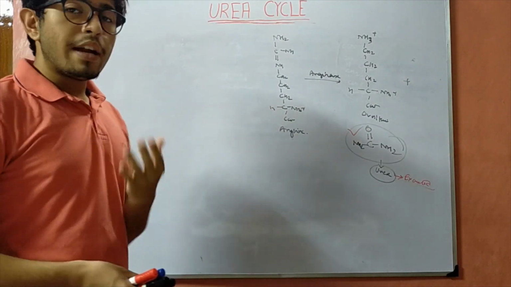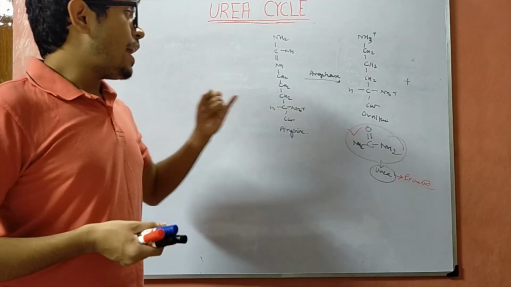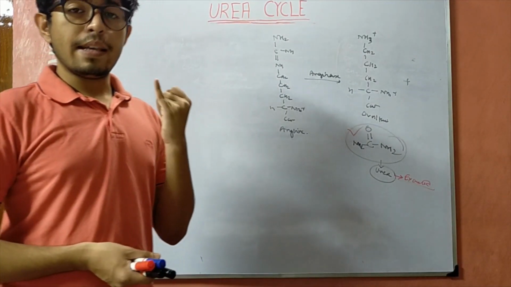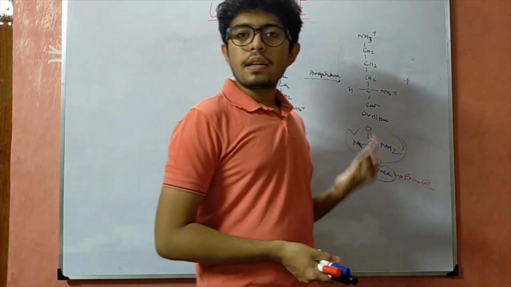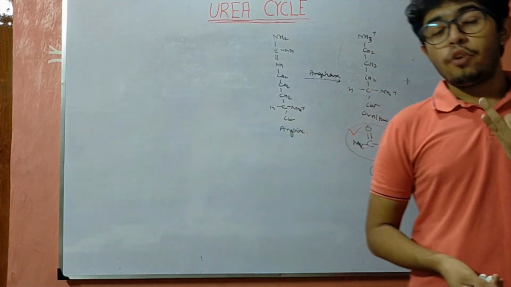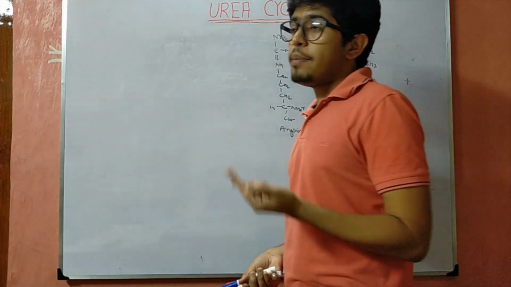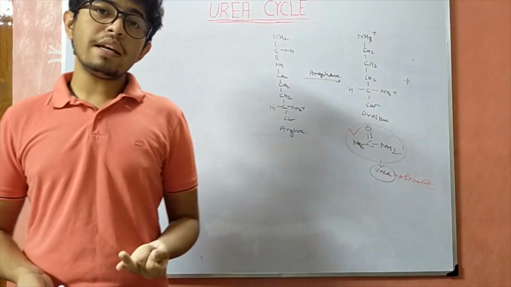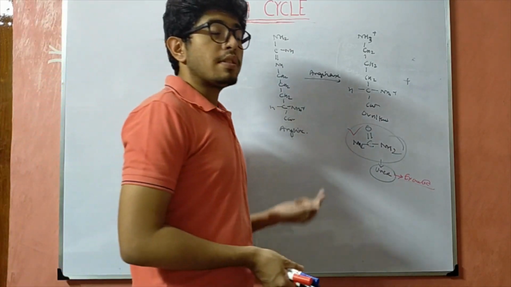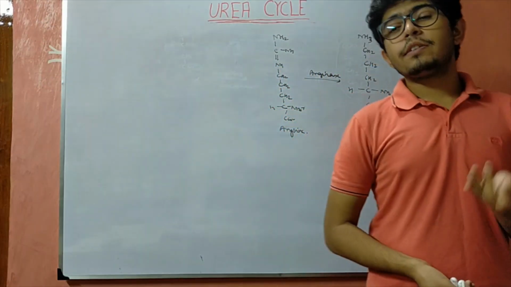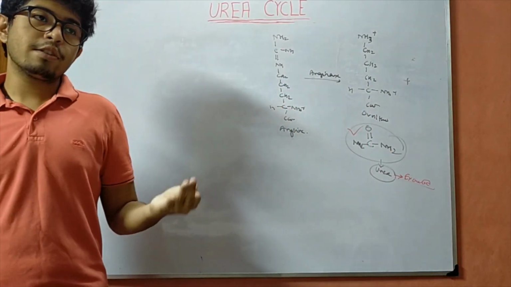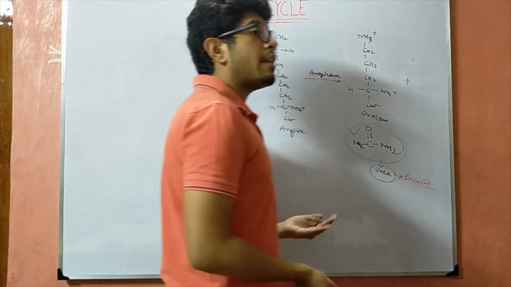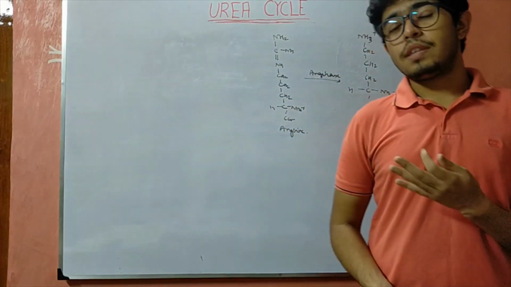So the enzymes which are required: firstly we have carbamyl phosphate synthetase 1. Next we have ornithine transcarbamylase for the conversion of ornithine plus carbamyl phosphate to form citrulline. Then we have argininosuccinate synthetase for the conversion of citrulline, via the citrulline AMP intermediate, and finally to the formation of argininosuccinate.